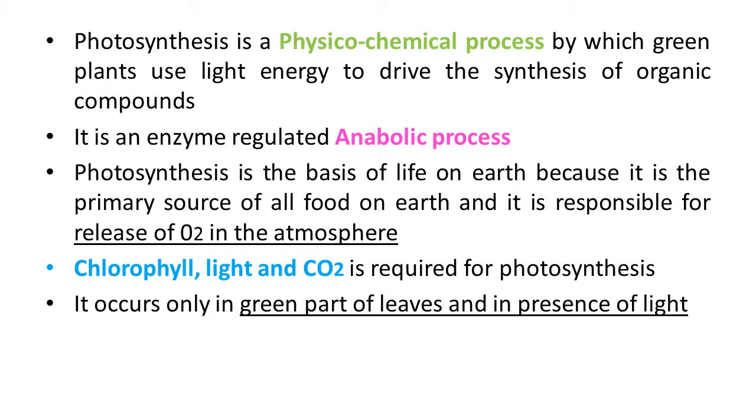Ultimately, all living forms on earth depend on sunlight for energy. The use of energy from sunlight by plants doing photosynthesis is the main base of life on this earth. That we can understand here.